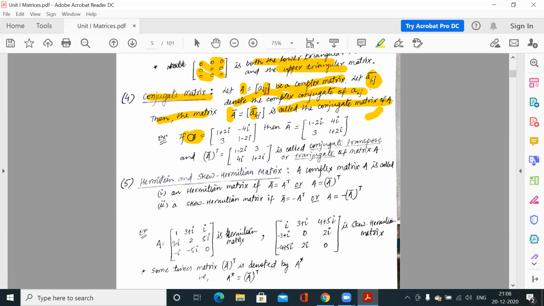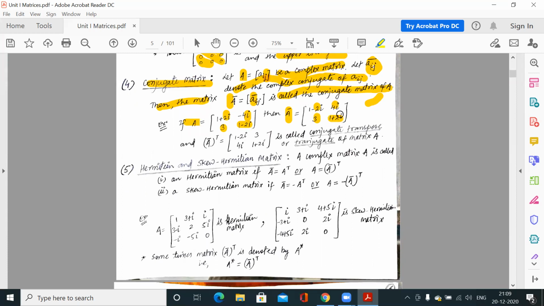So if this is your A matrix, how do you find the conjugate of this matrix? Simply replace i by minus i. So this is 2i, minus 2i. This is minus 4i, so plus 4i. This is 3, because this is a real entry, so it stays 3. And this is 1 minus 2i, so 1 plus 2i. So this is the conjugate matrix of A. Now this is the conjugate transpose, the transpose of the conjugate matrix. This is the A matrix, this is the conjugate matrix of A, and now the transpose of the conjugate matrix means, how to find the transpose?